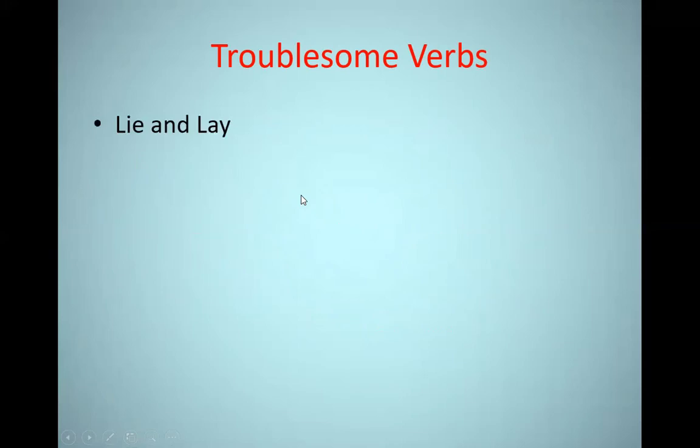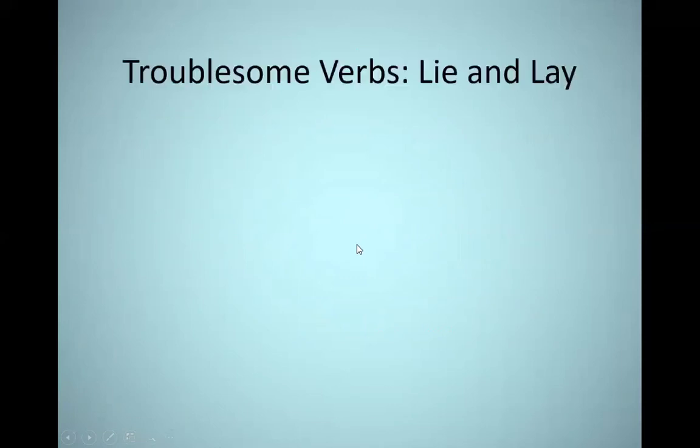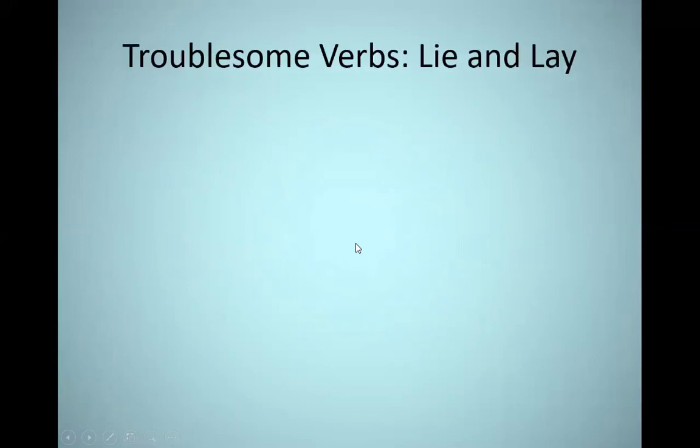Now let's move on to another section, which is the 6 troublesome verbs indicated in our chapter. They are lie and lay, sit and sat, and rise and raise. So these are the three pairs of verbs we are going to deal with: lie and lay, sit and sat, rise and raise. Let us start with the first pair, which are lie and lay.